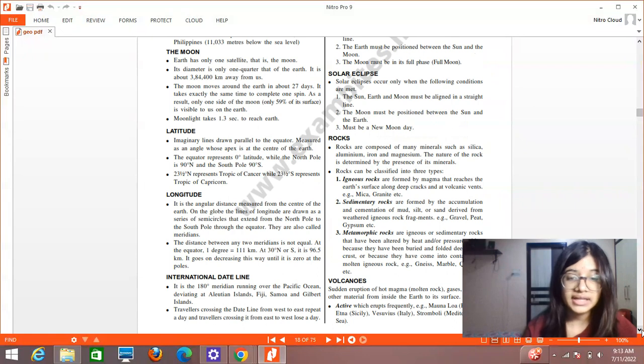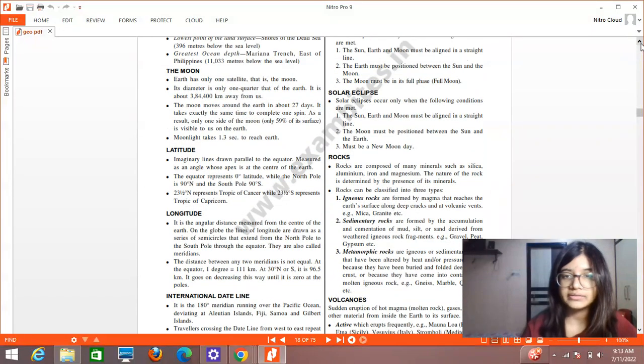Then we have the International Date Line. It is the 180-degree meridian running over the Pacific Ocean, deviating at the Aleutian Islands, Fiji, Samoa, and Gilbert Islands. Travelers crossing the date line from west to east repeat a day, and travelers crossing it from east to west lose a day. This is very important.